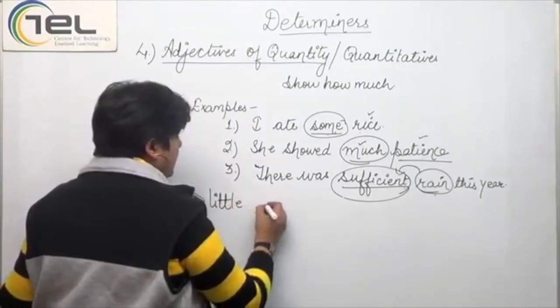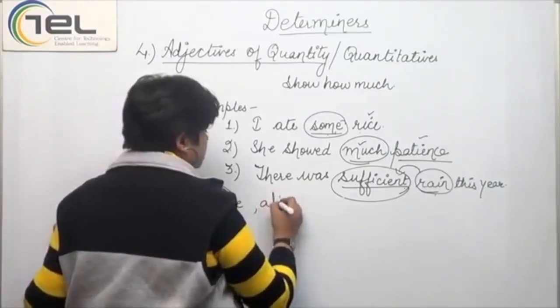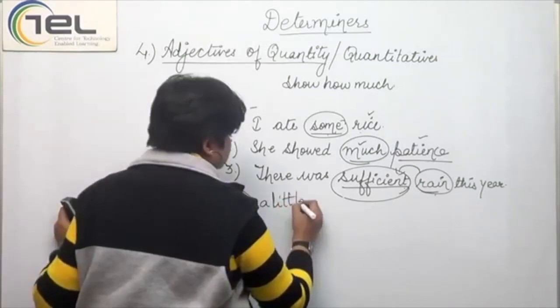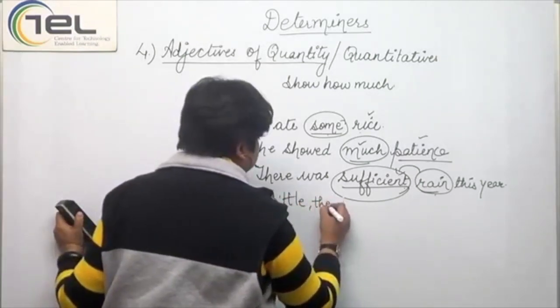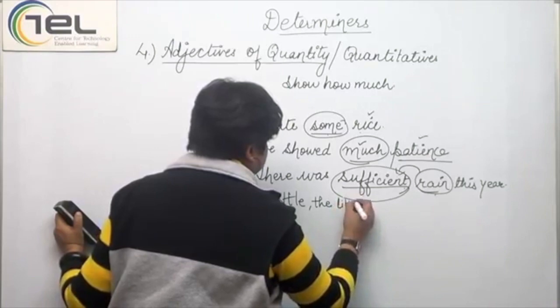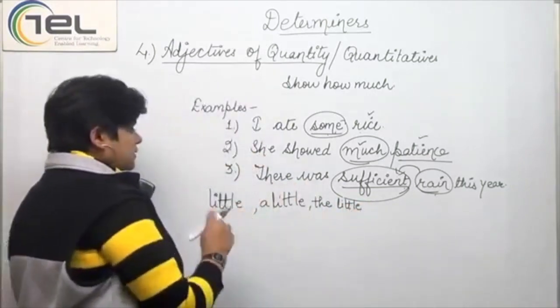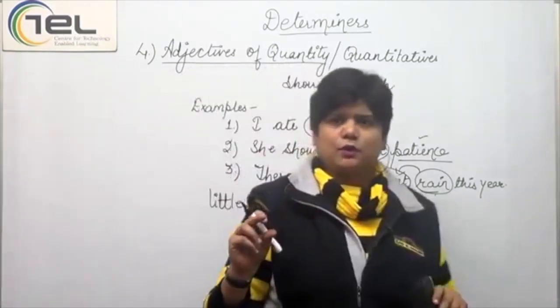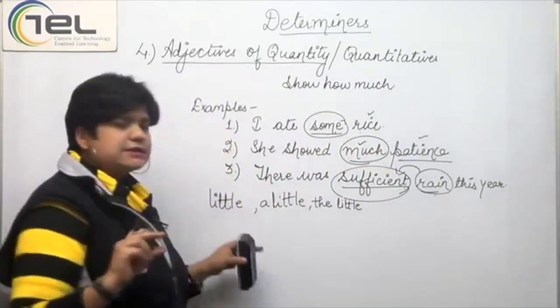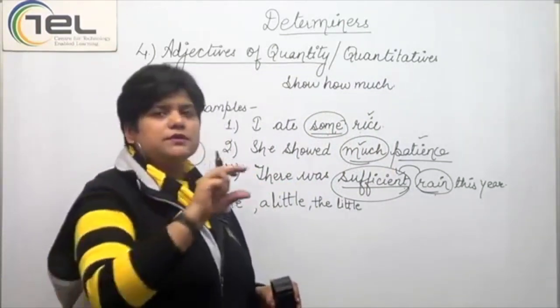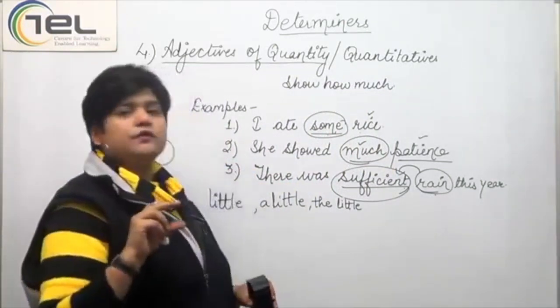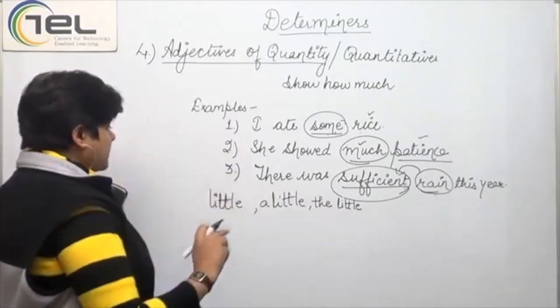Now, little, a little, and the little. Now, little means a small quantity of something. When I say little, a little, the little, these are three different words with three different meanings. Now, I'll draw a picture for you.